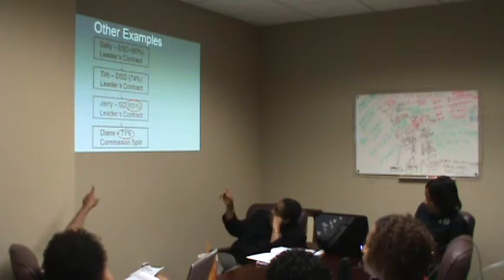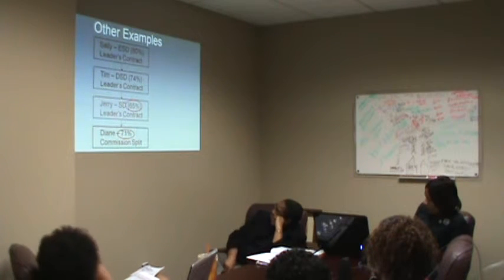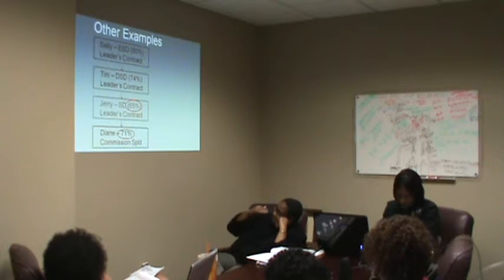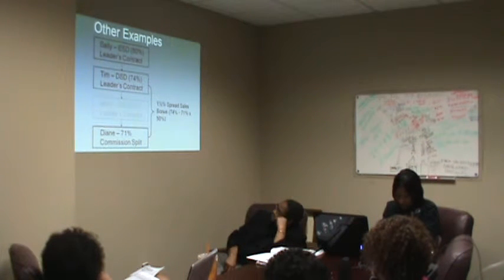Now let's take a look at another example here. We see everything is the same except Jerry now in this example has a 65% leader's contract. Right, so that's what you have to keep in mind, Diane has a 71% commission split. Let's see what happens here. Well, there is no spread for Jerry.